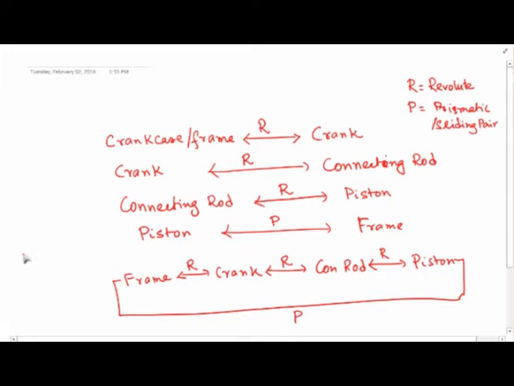Okay. So this is what we call a closed kinematic chain. Okay. So all these moving parts are forming a closed kinematic chain.